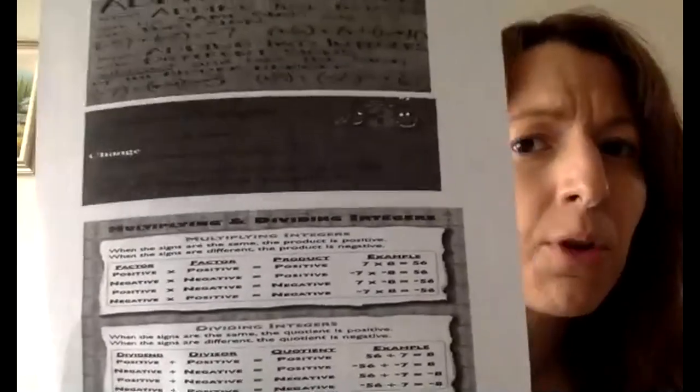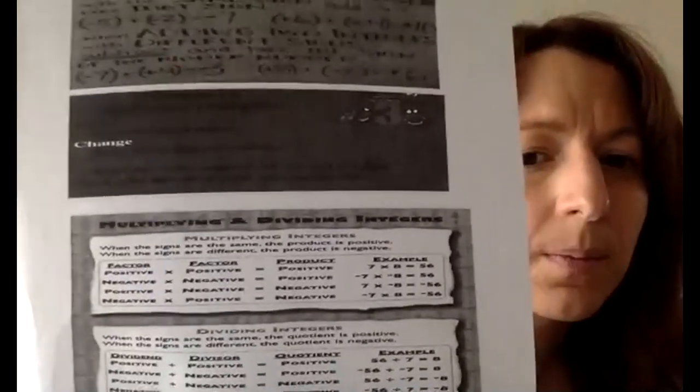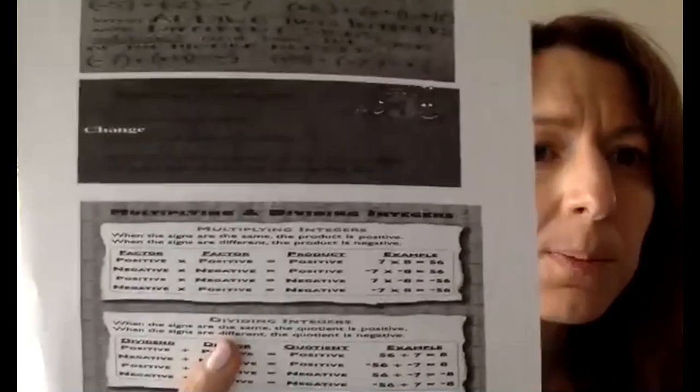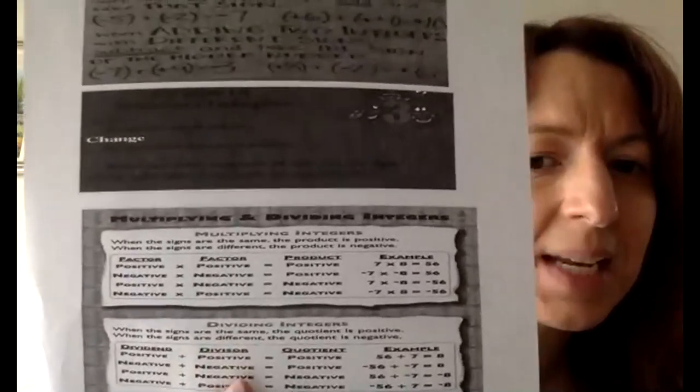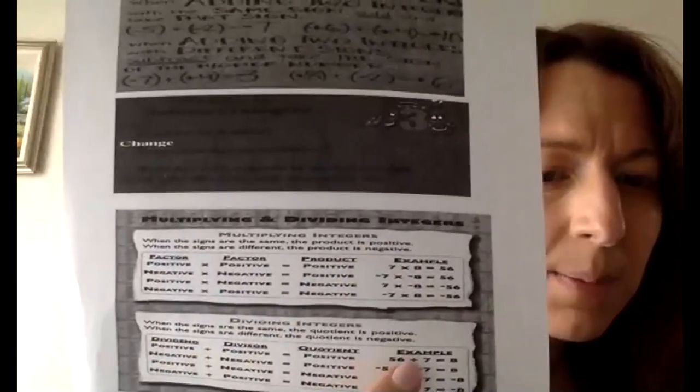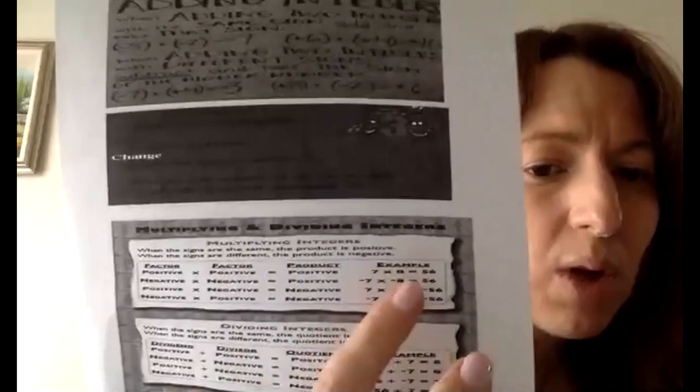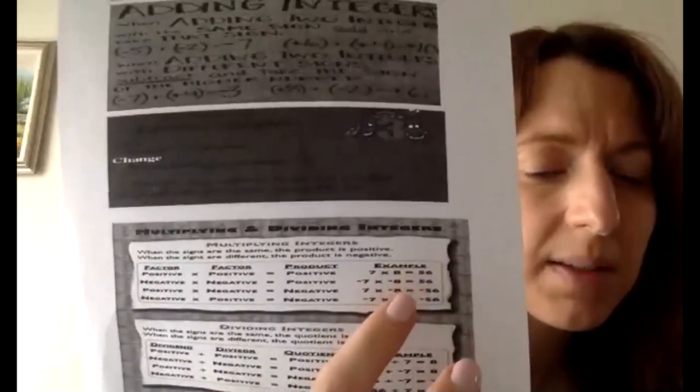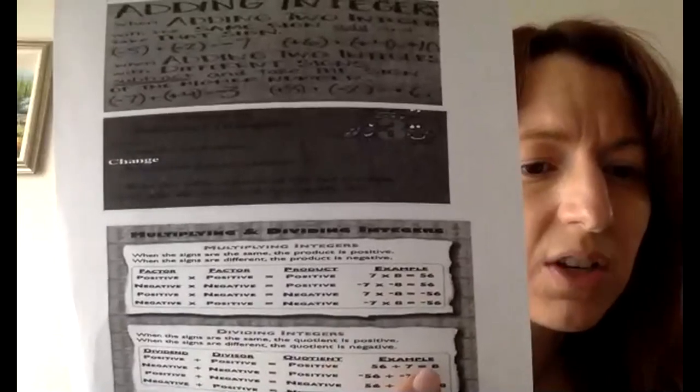When you are multiplying and dividing integers, the rules are the same for both. When the integers have the same sign, for example 7 times 8, they're both positive, and 56 divided by 7, both positive, the product in multiplication is positive, and the quotient in division is positive.